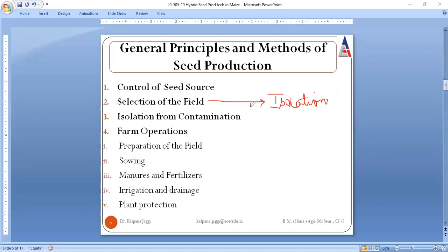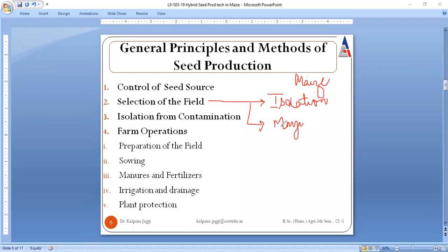And suppose maize is to be sown, because today we are going to discuss seed production of maize, right? Then whatever field is chosen, care must be taken that in the preceding season the same crop, that means maize, was not grown earlier in the same field.